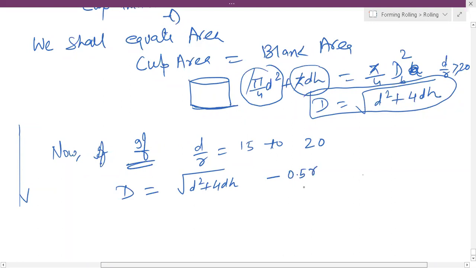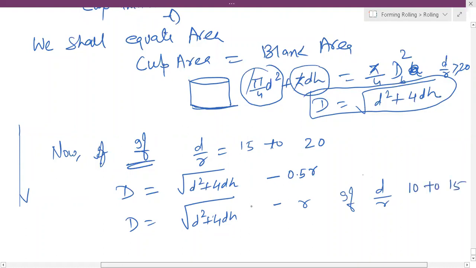We'll reduce this. And if d by r is between 10 to 15, then D is equal to the square root of d square plus 4dh minus r. So you have three relations.